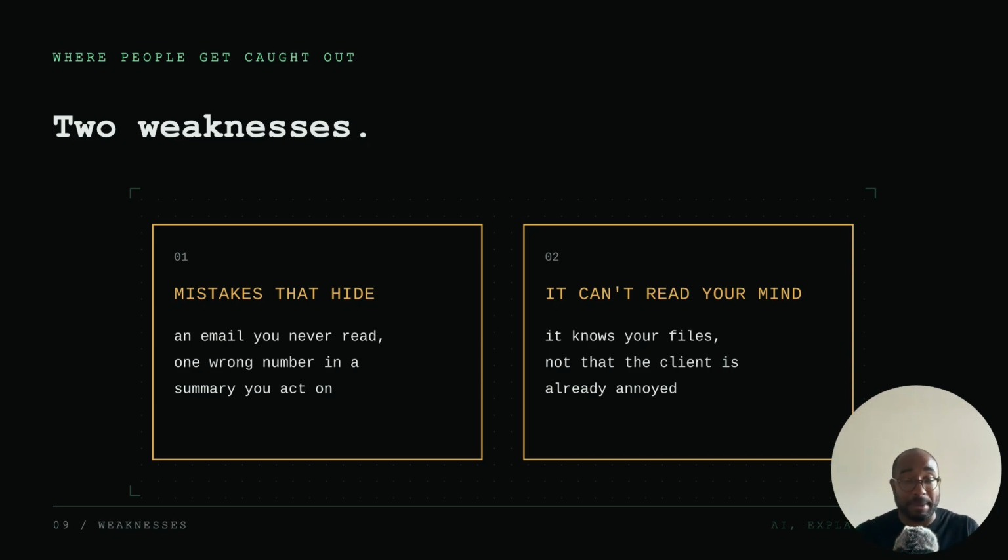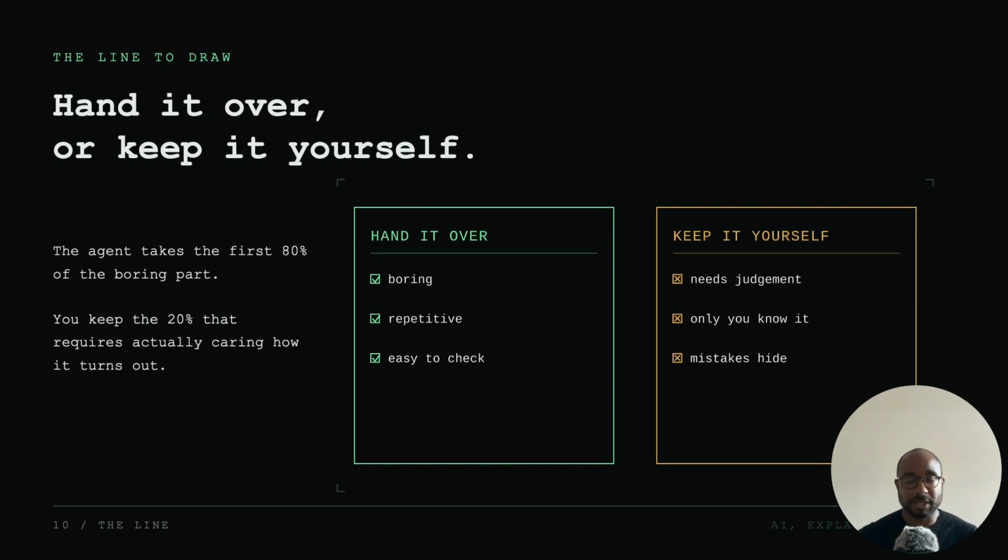So we just want to keep it balanced, so you don't think that AI agents are these amazing things which don't make mistakes. They do sometimes. So as with anything, there's always a line to draw. So the model to hold on to isn't the AI does the job. It's the agent that takes the first 80% of the boring part, and you keep the 20% that requires actually caring how it turns out.